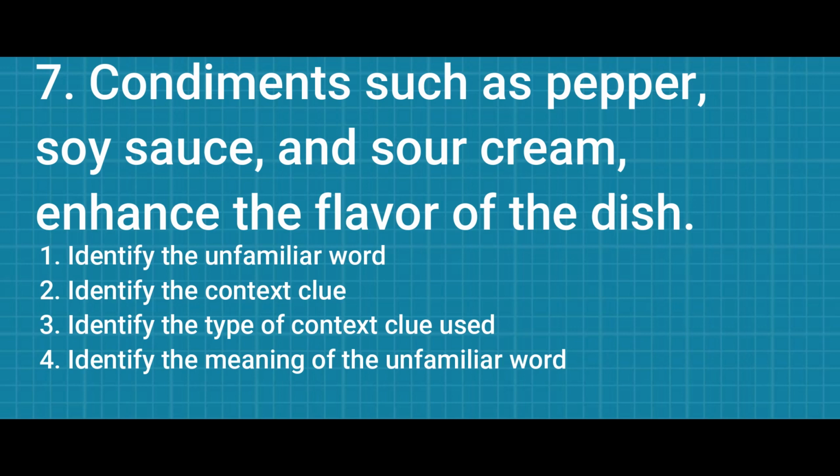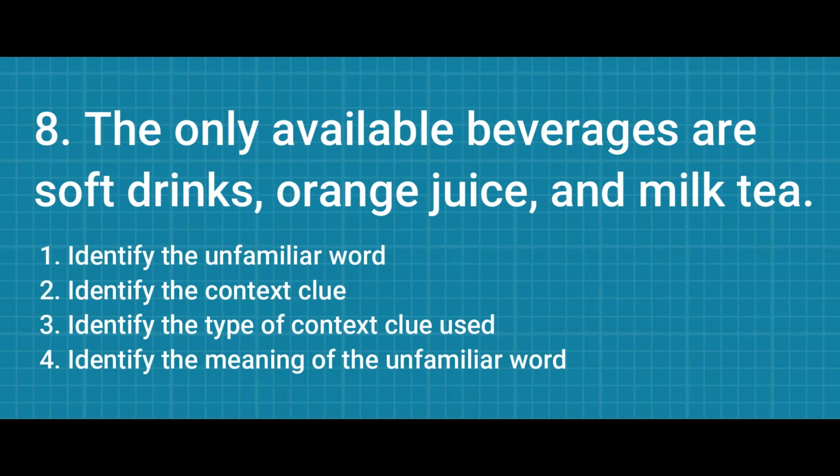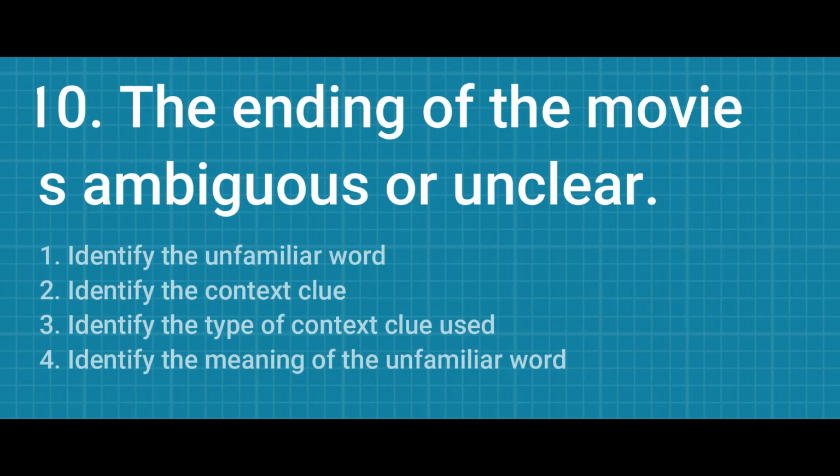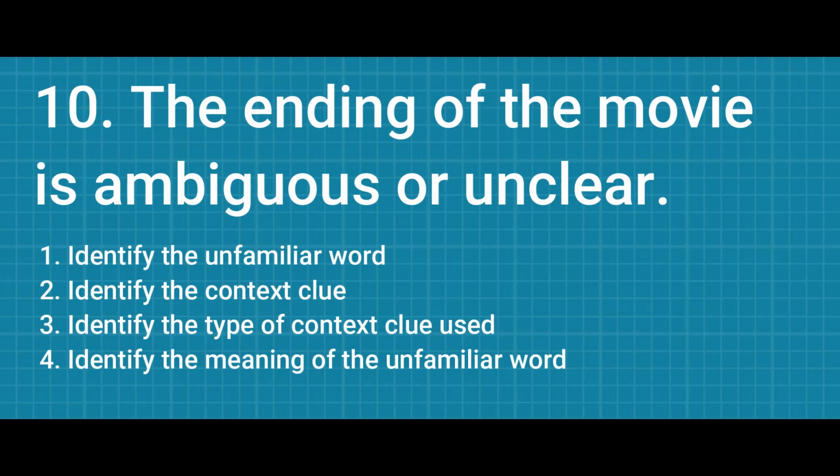Meaning. Next, number 8. The only available beverages are soft drinks, orange juice, and milk tea. Unfamiliar word? Context clues, type of context clues, meaning. Number 9. The arbitrator, the person appointed to settle the fight, arrived at a decision. Unfamiliar word? Context clue, type of context clue, meaning. Number 10. The ending of the movie is ambiguous or unclear. Unfamiliar word. Context clue. Type of context clue. Meaning.